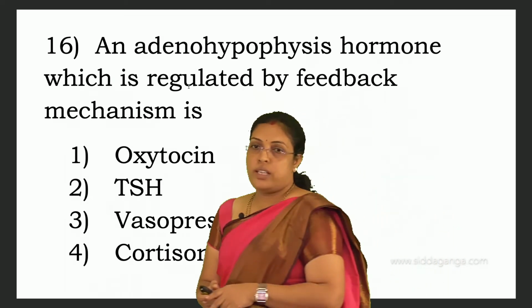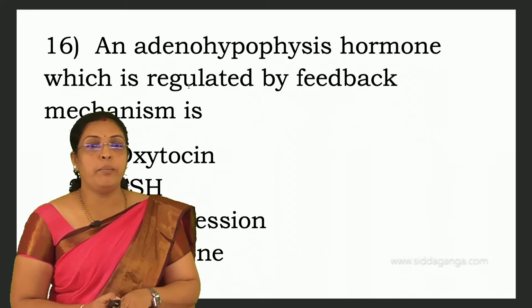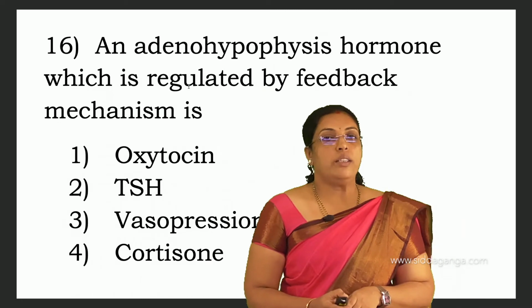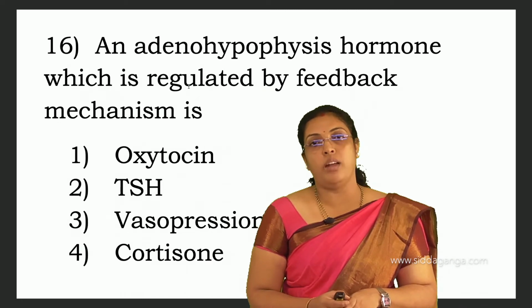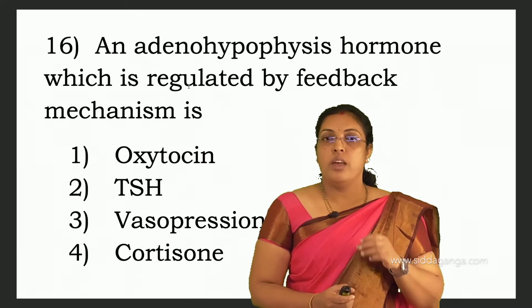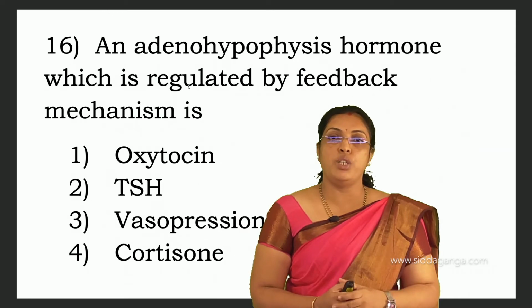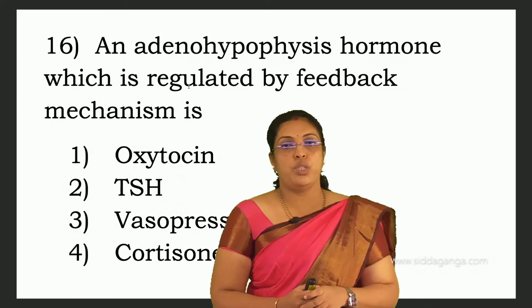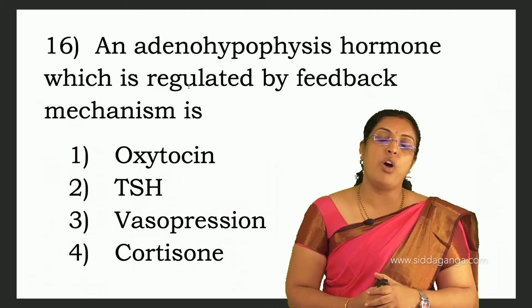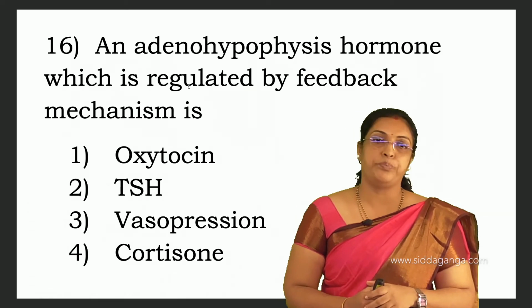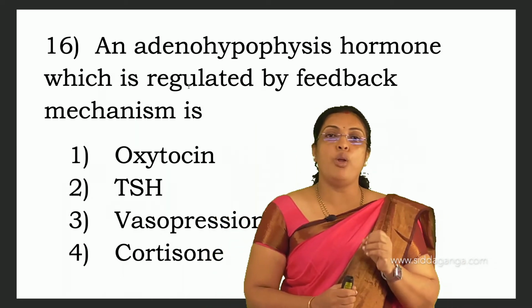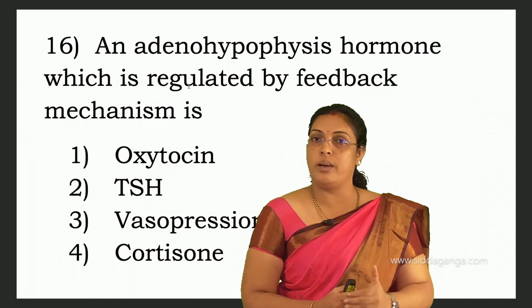An adenohypophysis hormone which is regulated by feedback mechanism. In feedback mechanism there are two types: positive feedback mechanism and negative feedback mechanism. Positive feedback mechanism means the stimulus increases the secretion of hormone. When the stimulus decreases the secretion of hormone, that is negative feedback mechanism. And hormone function also. Now, the insulin hormone, when it increases, the blood sugar level goes on decreasing.